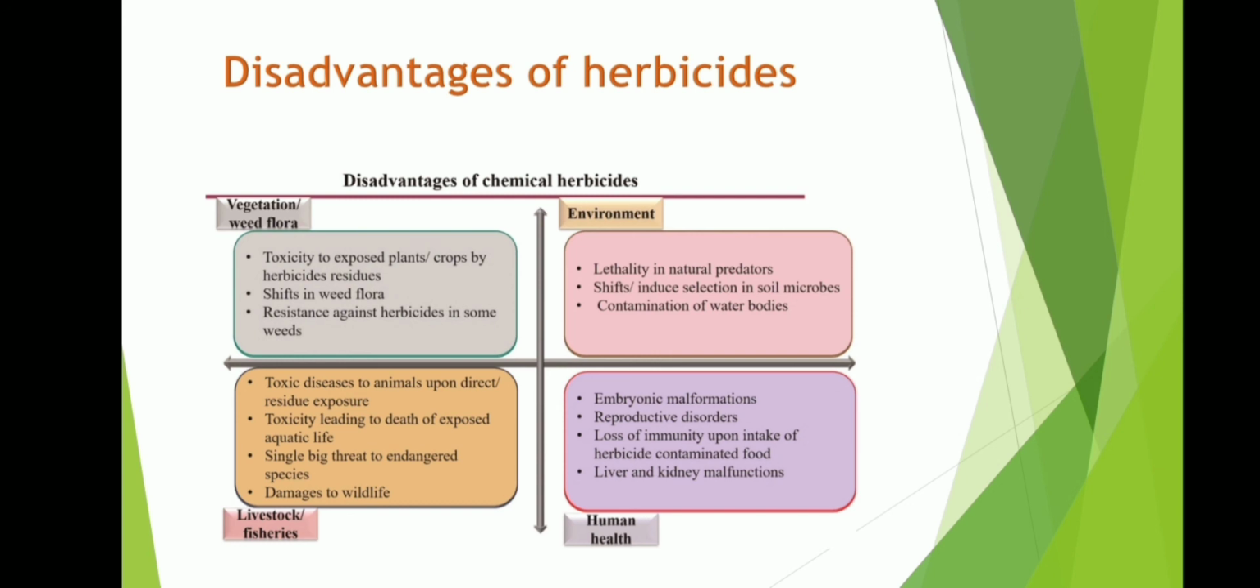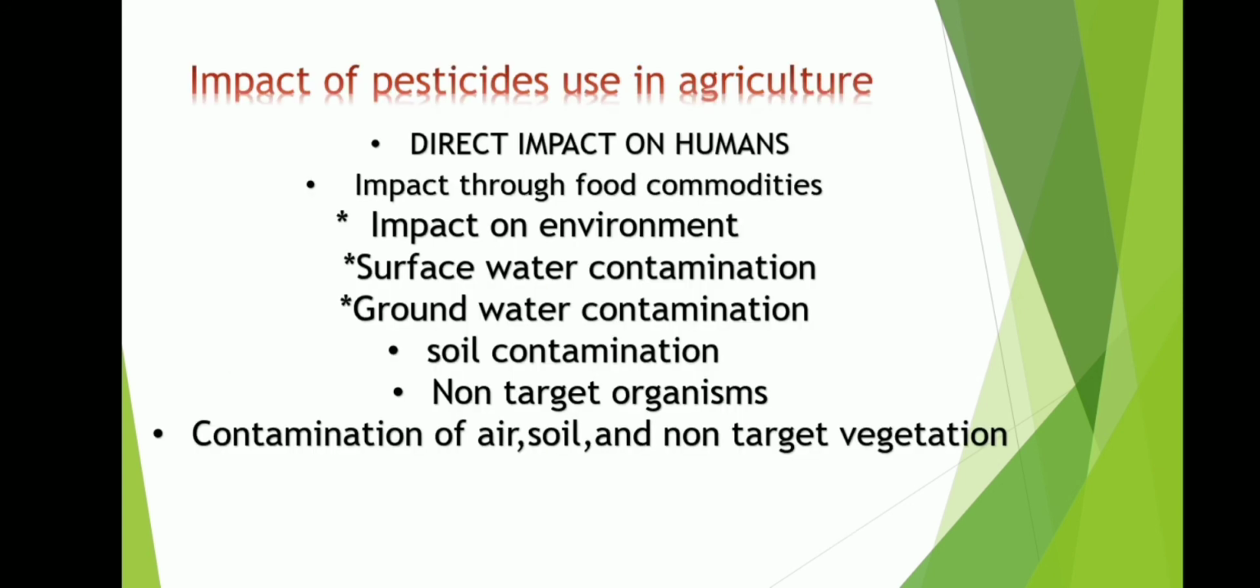Last we are discussing what are the impacts of pesticides used in agriculture. First one is direct impact on humans, impact through food commodities, and impact on environment, soil contamination, non-targeted organisms, and etc. We know that these chemicals can change our environment, so we should be careful to use organic pesticides whenever possible. Hope you can understand my presentation.